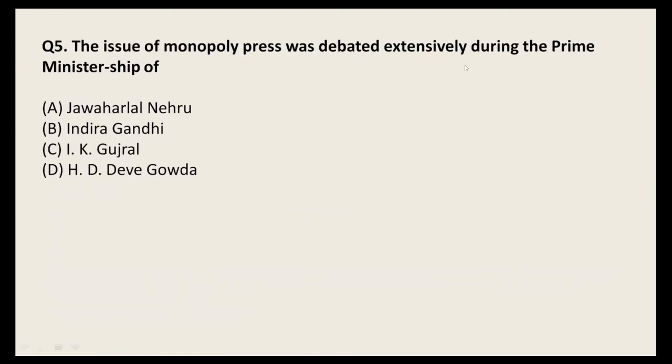Yeah, here it is. Question number 5. The issue of monopoly press was debated extensively during the prime ministership of. So here it is the term monopoly press, which was debated extensively during the prime minister. You have to tell about the prime minister during that time when the monopoly press issue was very extensively debated. There were major issues in that time. So who was the prime minister then?